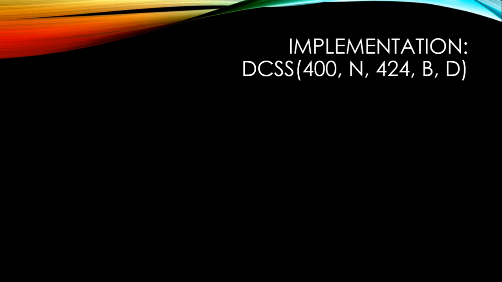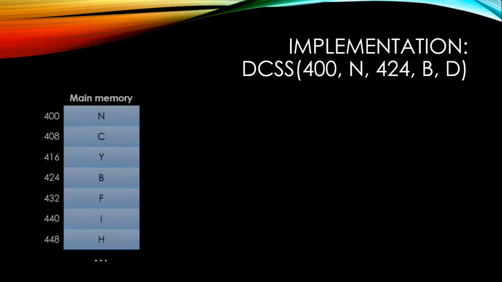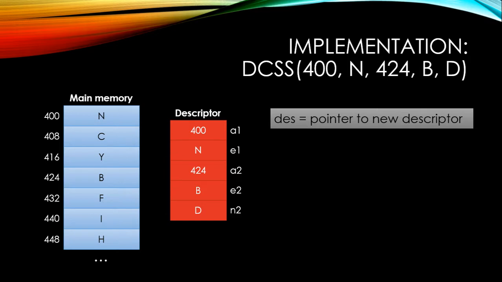This implementation is due to Tim Harris, and I want to describe it by giving an example. So here we have our view of memory. It's a sequence of words that each contains some value. The first step in the DCSS is to create a new descriptor and store all of the arguments to the DCSS operation in the descriptor, and we'll call des the pointer to this descriptor.